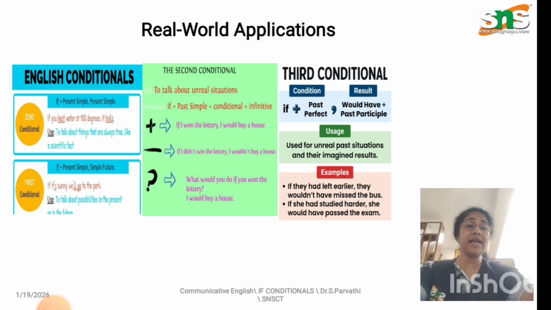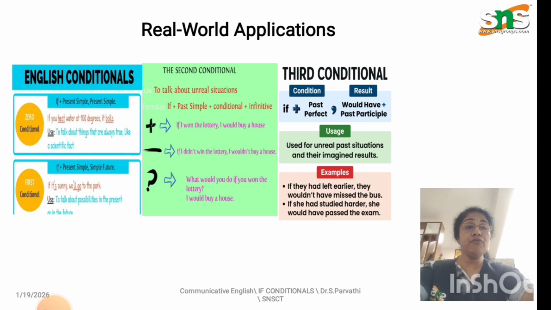And the second conditional talks about unreal situations. Look at the formula for this: if plus past simple, plus would plus infinitive. So, if I won the lottery, I would buy a house.